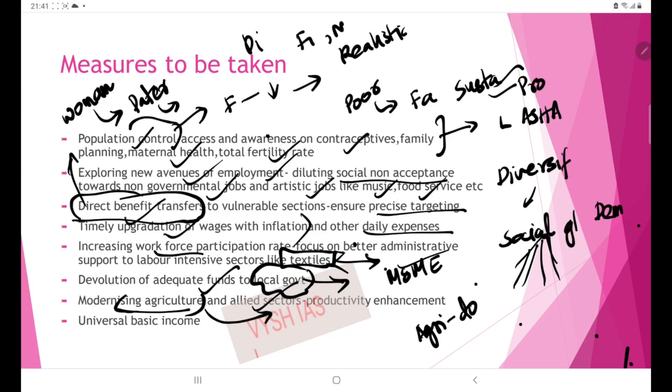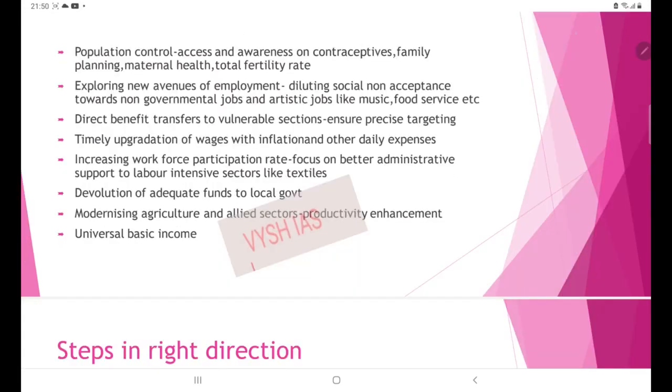So a huge chunk of the population will be getting jobs, will be getting a right to livelihood. Then next is the concept of universal basic income. See, everyone has the right to live with dignity and everyone has the right to livelihood. So those who are not capable of doing that, the state has the duty to supplement them by giving a certain amount of basic income. So that is about universal basic income.